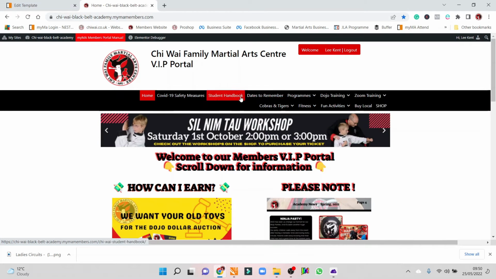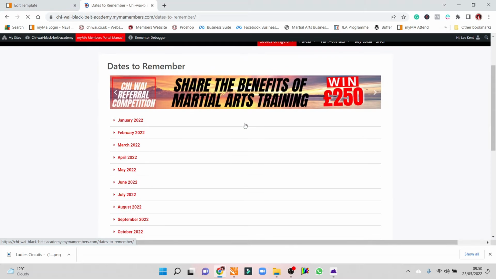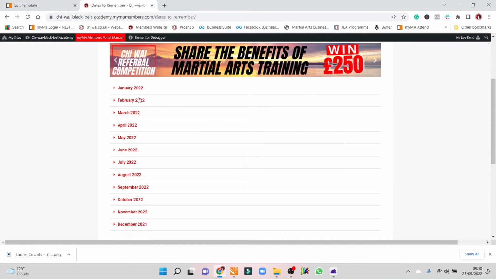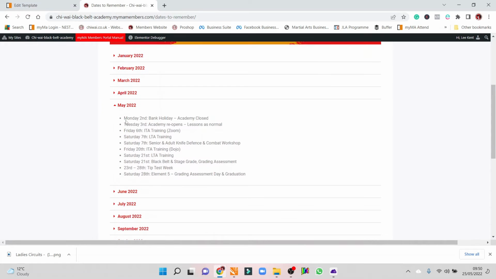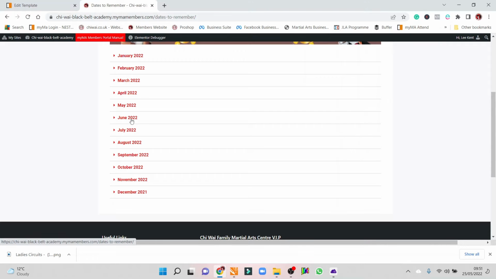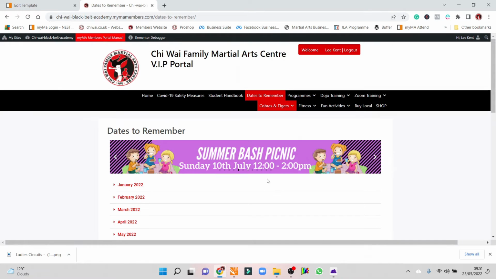Student handbook is just a digital version of the handbook I would have given you when you joined. Dates to remember, so this is our calendar. When you go on the calendar, all you've got to do is click down to May, as it's May this month, and you can see all the dates of the different things that are going on in May. You grade every 3 months, so you can scroll down to the month that you'll be grading, and it gives you the dates that you'll be grading and things like that as well. So that's the dates to remember. Anything you're not sure about, just click on there.